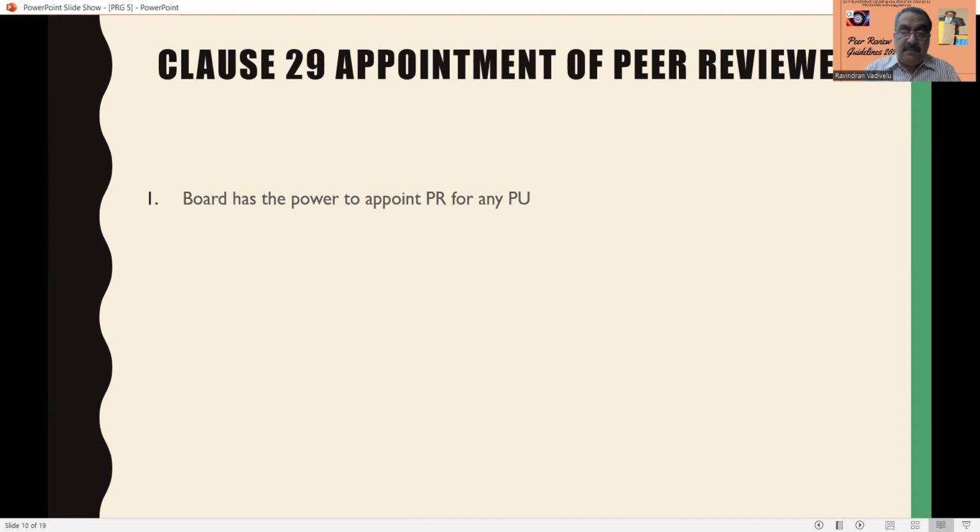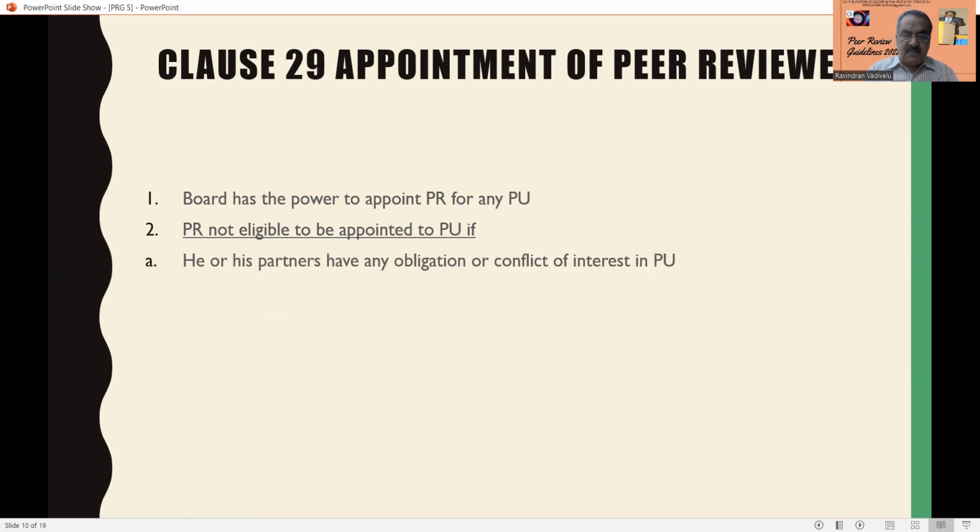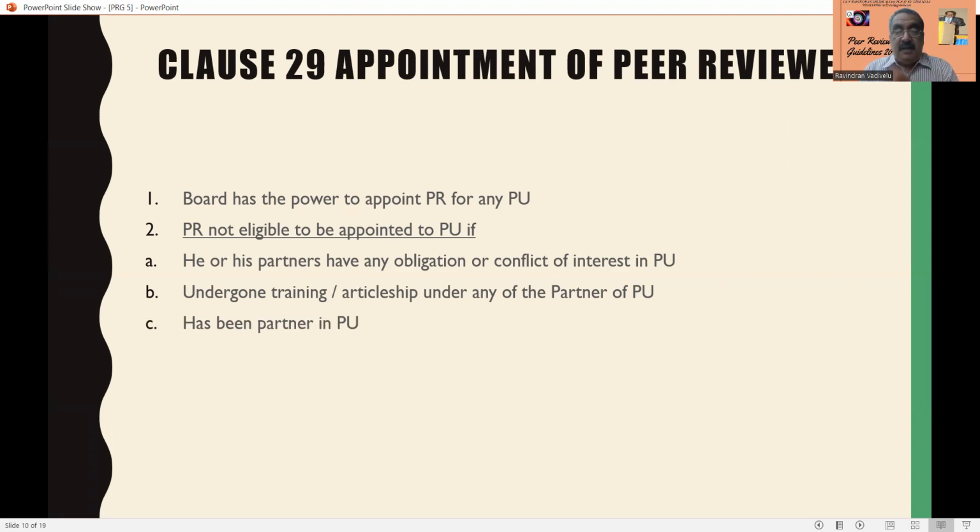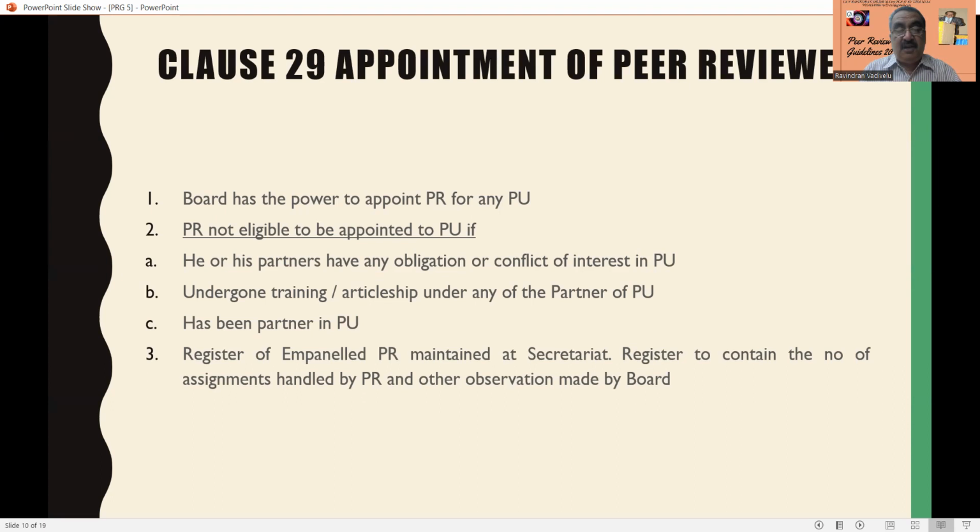Now, the board has the power to appoint a peer reviewer for any practice unit, but a peer reviewer is not eligible to be appointed to the practice unit if he or his partner has any obligation or conflict of interest in the practice unit, or if he has undergone training or articleship under any of the partners of the practice unit. If he is an articled assistant of any practice unit, he is not eligible to be appointed as a peer reviewer, and likewise if he has been a partner in the practice unit. So if any of these 3 conditions exist, then that peer reviewer is not eligible to be appointed as a peer reviewer to the practice unit.